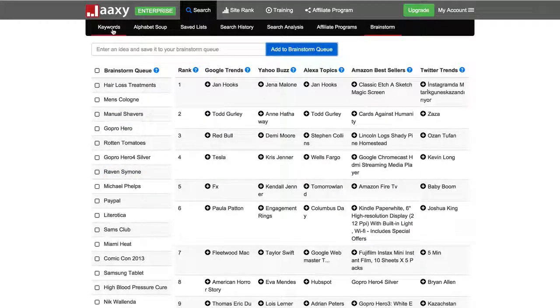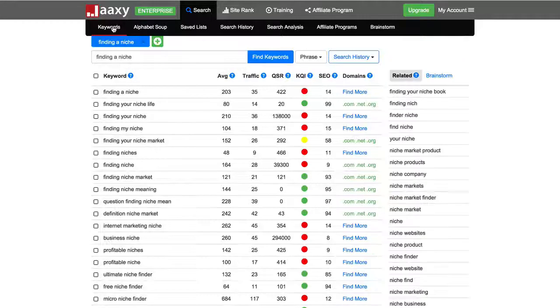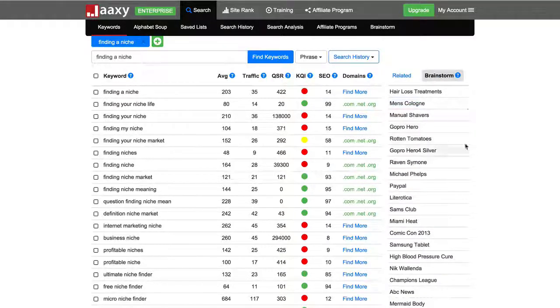And now what I'm going to do is head over to the keyword tab and over to the brainstorm link on the right here, and that's going to bring up all my brainstorm queue, including my latest 3 that I've added. So now if I wanted to do further research on these, I could make these my niche websites if I wanted to, or I could expand upon them by simply clicking it.